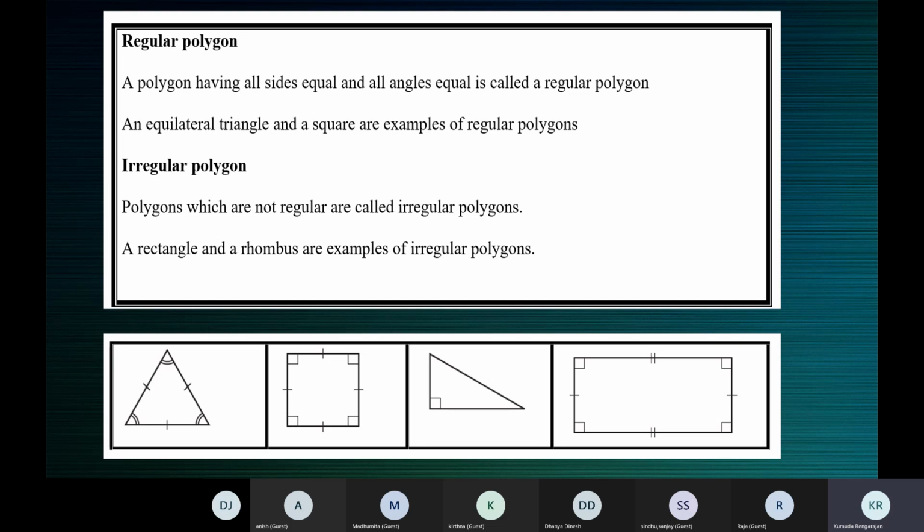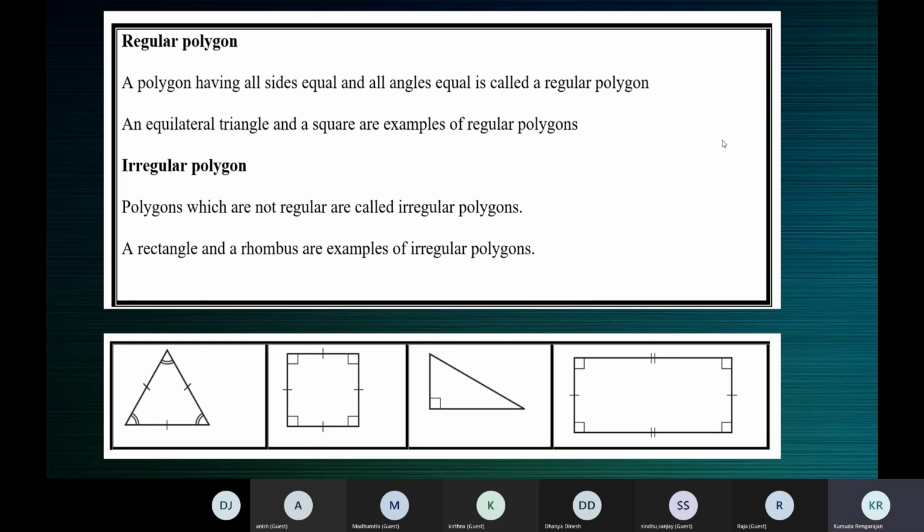So in a rectangle, all angles are equal. But when it comes to sides, all the sides are not equal. Only opposite sides are equal. So a rectangle is a quadrilateral. It's a polygon, but it's not a regular polygon. So it's an irregular polygon.